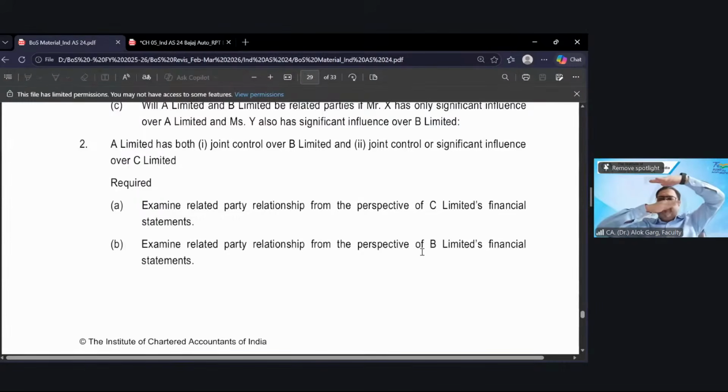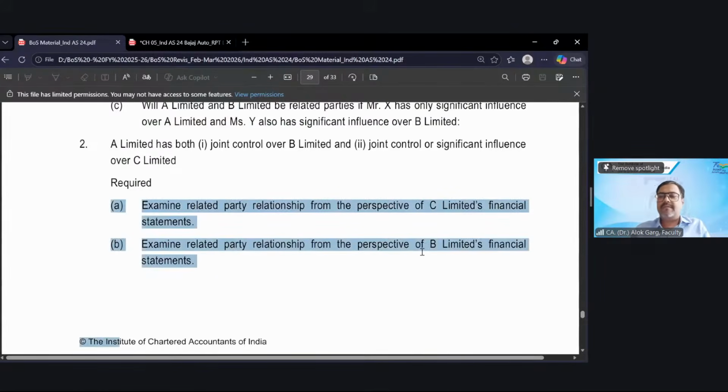A Limited has a joint control over B Limited. A Limited has a significant influence over C Limited. One joint control, one significant influence. Whether these two entities are related party, of course these are related party. If A Limited has a significant influence over B Limited and significant influence over C Limited, whether B and C are related party? No. In that case, not related, right? So for being a related party, at least control or joint control has to be there in at least one entity. Okay, right?